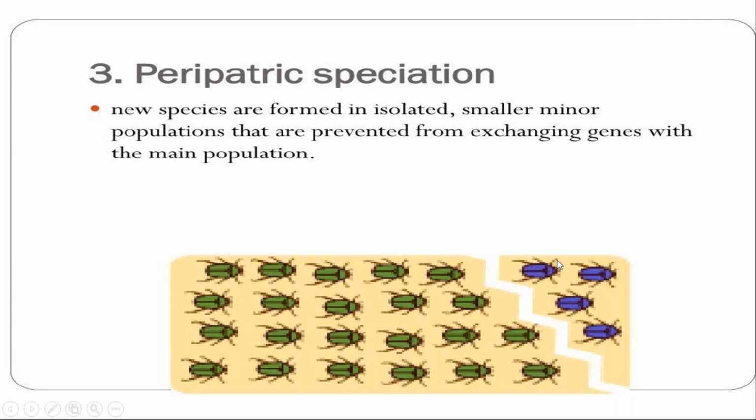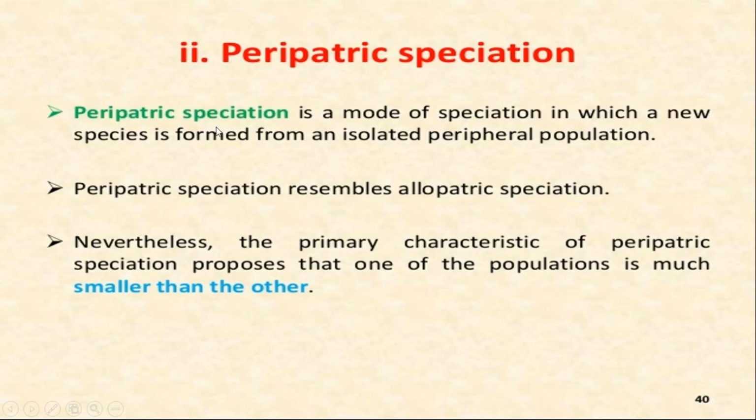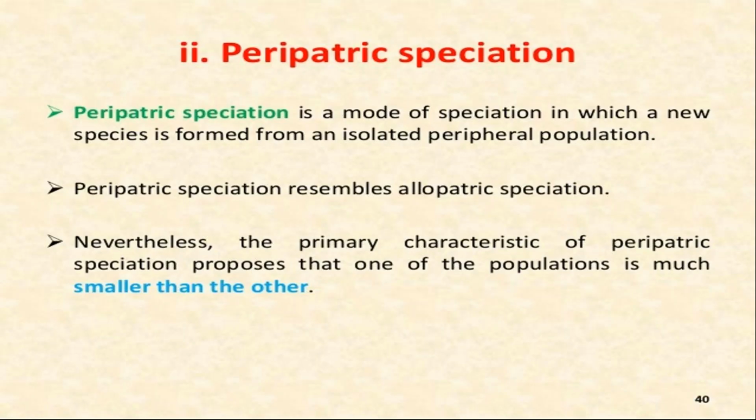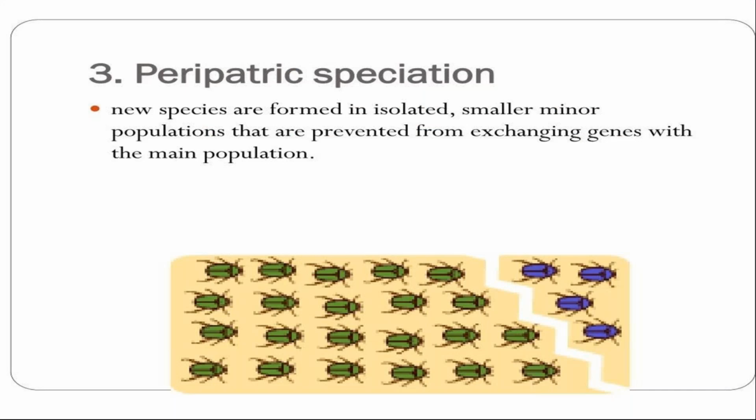Due to some minor changes, these populations are prevented from exchanging genes with the main population. It is a mode of speciation in which a new species is formed from an isolated peripheral population. From the peripheral population, some of the species get separated out, and they are not exchanging their genes with the main population. This is the main population, and from the periphery of the main population, some species get separated out.